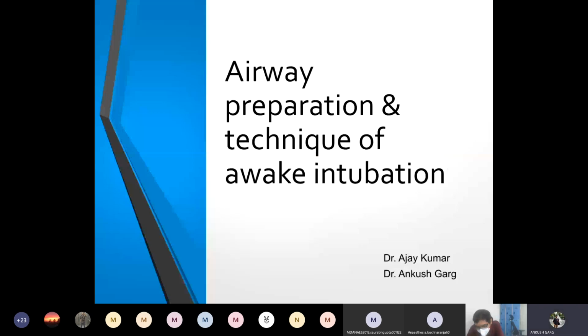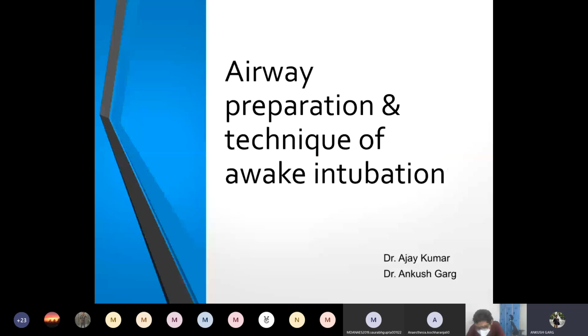What are the indications for awake intubation? How do we know that we are going to do awake intubation in a patient? How do we plan it basically? And how do we assess the patient, that the patient may require awake intubation? So, what are the indications and what are the contraindications for awake intubation?